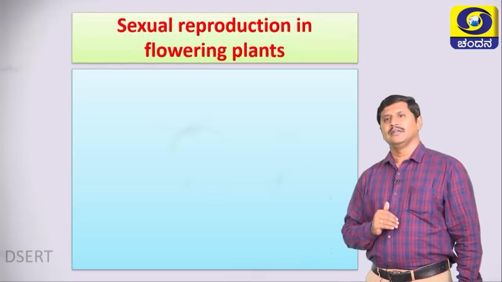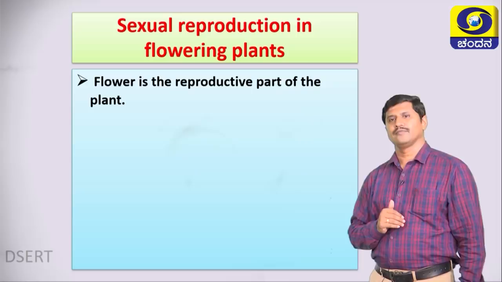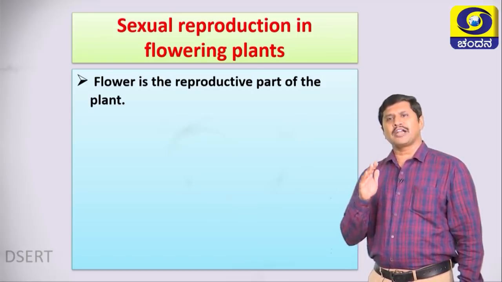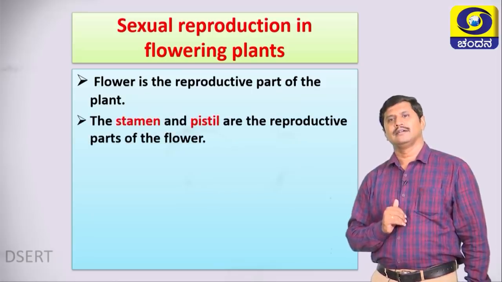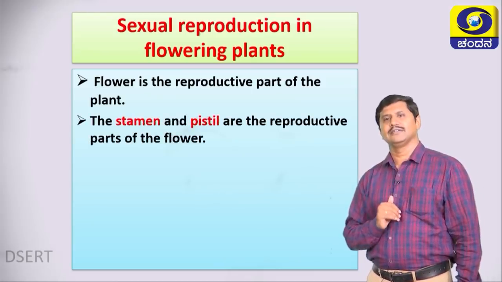Okay. Then sexual reproduction in flowering plants. You already know that, students, the flower is the reproductive part of the plant. The stamen and pistil are the reproductive parts of the flower.